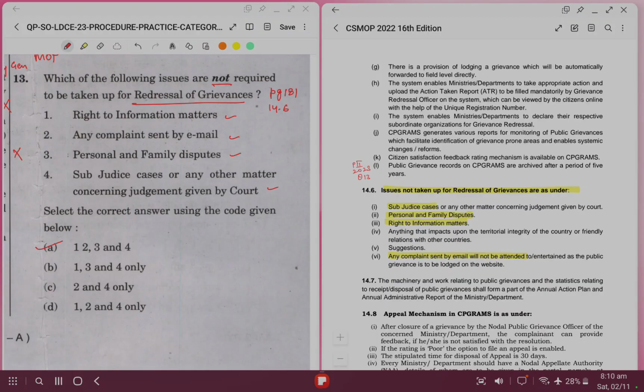So in this you can see that all these issues do not need to be taken up for grievances, as in our government setup we have designated institutions for all these cases, like personal and family disputes will be handled by family courts, RTI matters are being dealt by CIC. Okay, so option A is the right option.